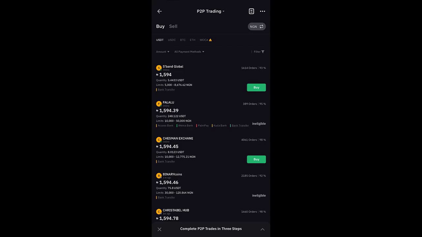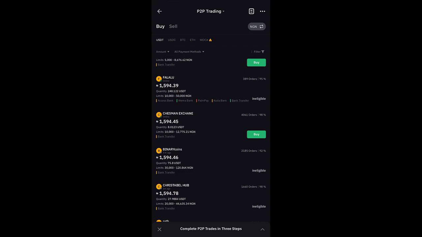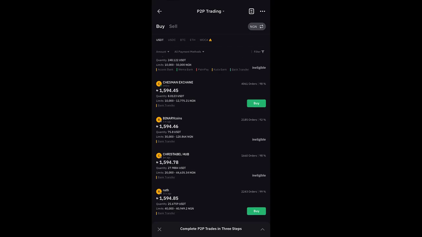The second thing is, depending on how much you're choosing to transact, you can see there are limits here. This person currently, S-Band, is trading from 5,000 to 8,000 Naira, for little traders, people who want to trade a small amount. So make sure that the amount you're willing to buy is within the limit of the person. This person now is selling 10,000 to 12,000 Naira. So if you're willing to buy cryptocurrency within the range of 10,000 to 12,000, this is the person you should be transacting with.